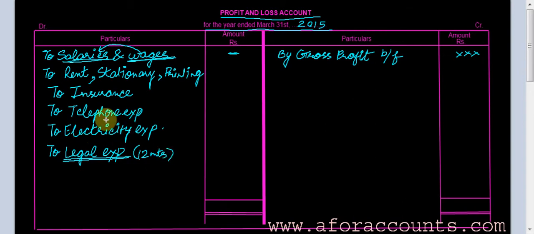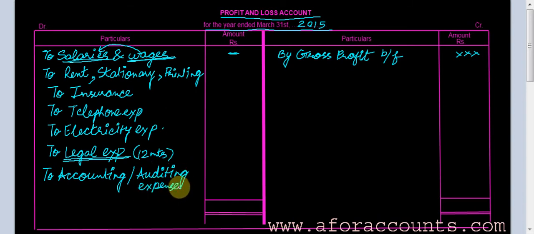All these expenses, electricity, telephone, insurance, rent, stationery, printing, are expenses for which, when we incur them, we get the benefit within 12 months. These are revenue in nature. So the legal expenses, the accounting expenses, or the audit fees, the auditing expenses, have to be given to a chartered accountant. So this is again revenue in nature.